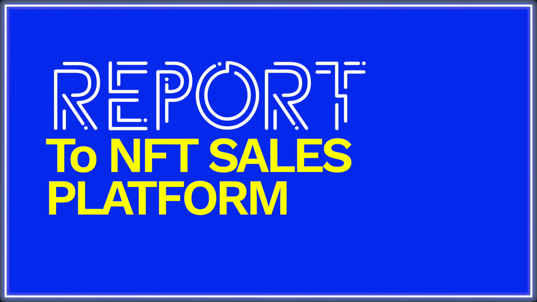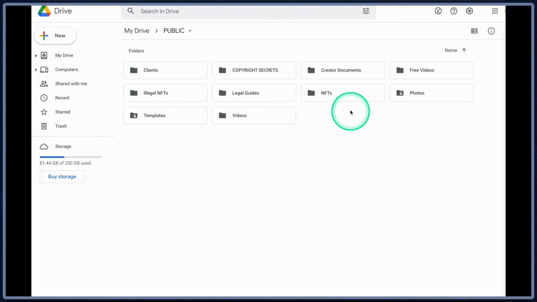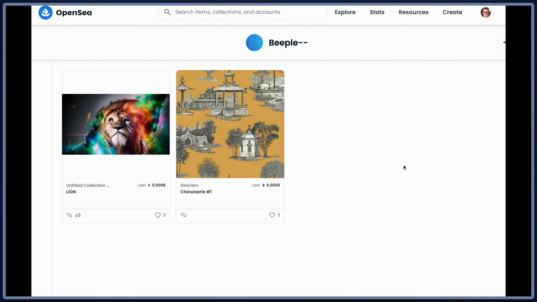When your NFT art is stolen in a right-click and save scam, there are two courses of action. The first is to report it to the NFT sales platform. These platforms are obligated to take your copyright infringement complaints by the DMCA law. For example, let's say you had your NFT images stolen off of OpenSea. The first thing you would do is make sure you have the original art in a publicly accessible file off of OpenSea. You also have to have the URL of the OpenSea page where your art is illegally appearing.